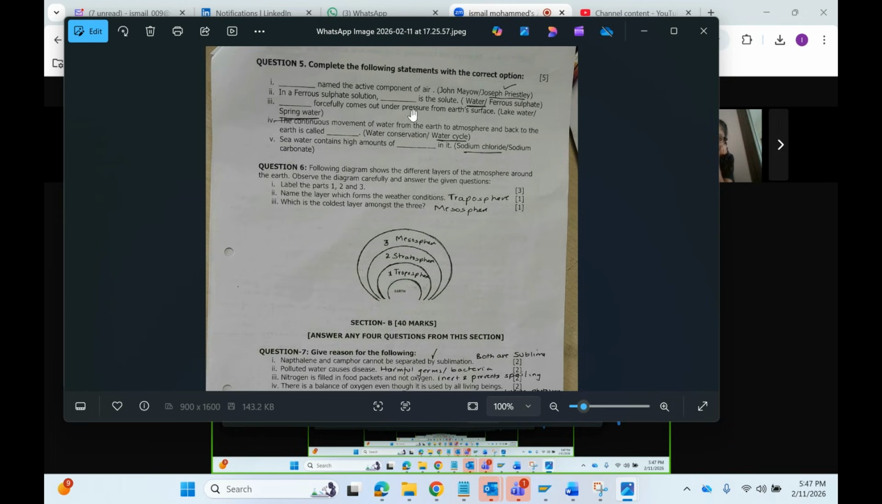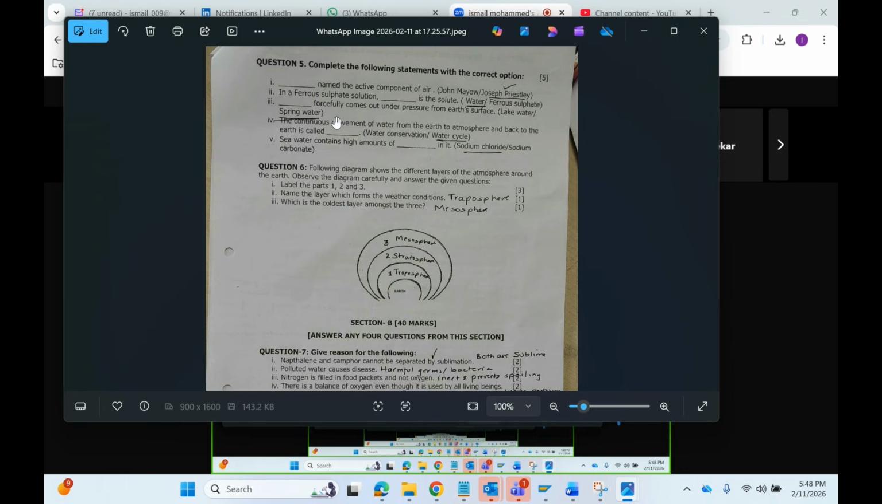Dash named the active component of air. Who named it? Joseph Priestley. John Mayow said that the atmosphere contains active and inactive components, and Joseph Priestley said that in air there is an active component, and that is O2. Then Antoine Lavoisier said that the active component is O2 and the inactive component is N2. So you have to remember these three scientists' names.